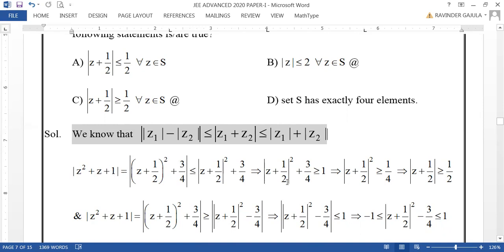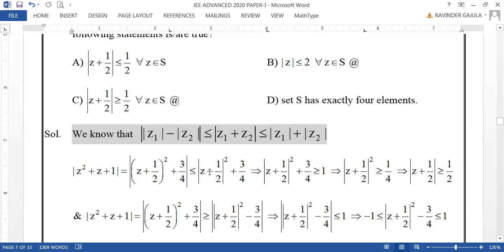Hence, mod of Z plus 1 by 2 whole square plus 3 by 4 is greater than or equal to 1, which implies mod of Z plus 1 by 2 whole square is greater than or equal to 1 by 4, so that modulus of this one will be greater than or equal to 1 by 2. Hence, option C is correct now. Mod of Z plus 1 by 2 is greater than or equal to 1 by 2 is the right option. Option C is correct.